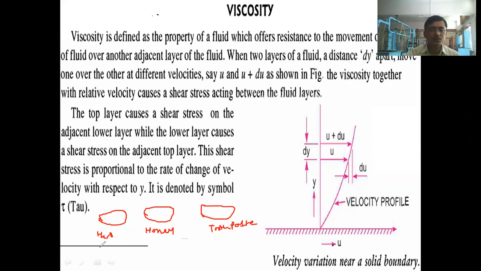If I put water on the surface of a table, what will happen? It will start to flow easily. So viscosity is the resistance to the movement or the flow, right?